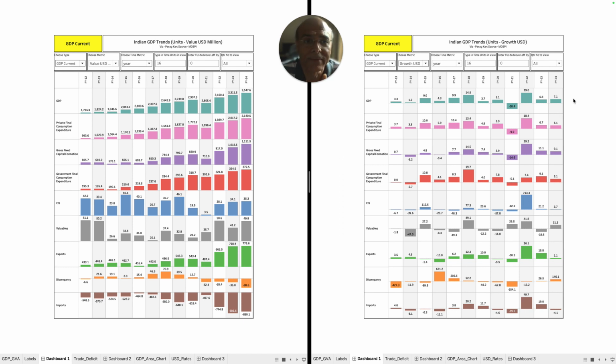Remember this number, because when I come back to the next tool of mine, which is going to give you the projection, these numbers are going to be very, very important. Now, at the end of FY24, our economy will be a $3.5 trillion economy, right? So what is the rate that we need to grow in order for India to become a $4 trillion or a $5 trillion economy? Those numbers we are going to answer in the next part of this series.